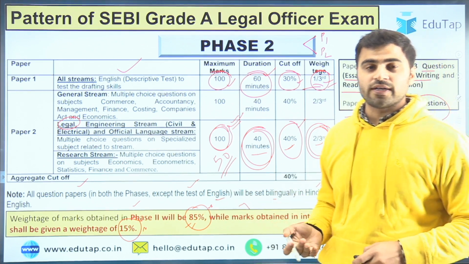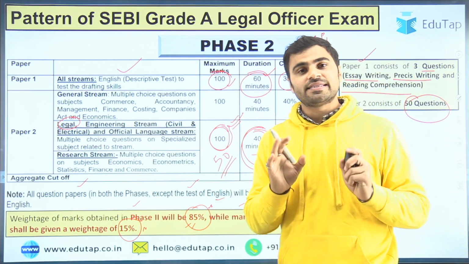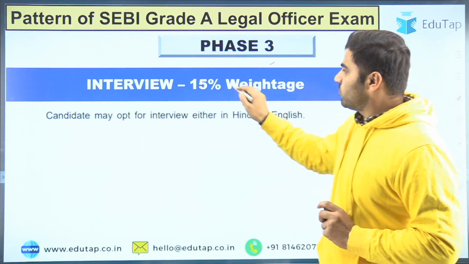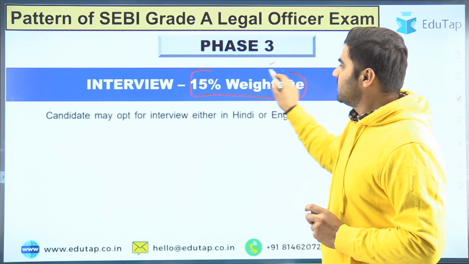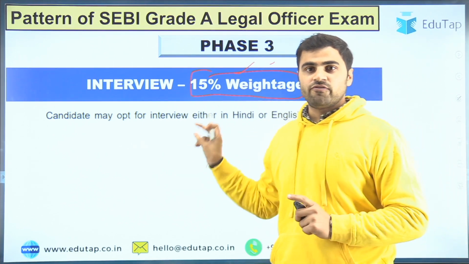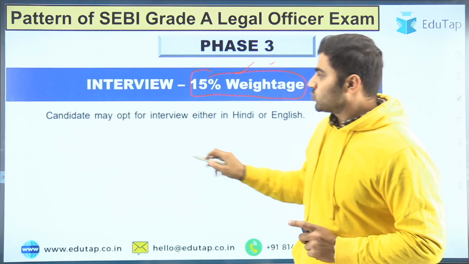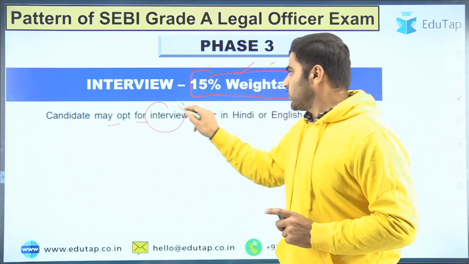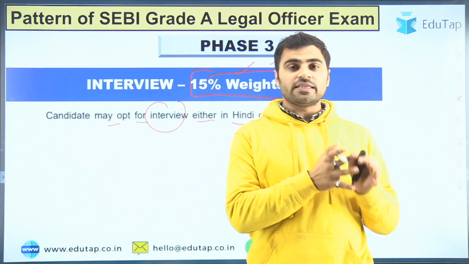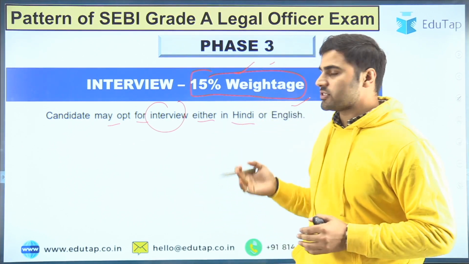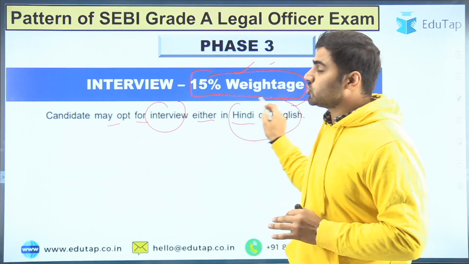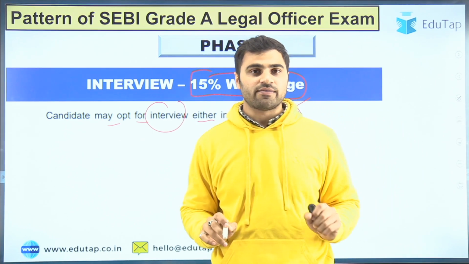Let's proceed to understand the criteria of phase 3, that is interview. So phase 3 is our interview. We have already discussed that the weightage assigned to interview, that is phase 3, is 15%, right friends? So the candidate may opt for interview either in Hindi or English. Those who are not comfortable in Hindi or in English can choose the language in which they are comfortable, right?